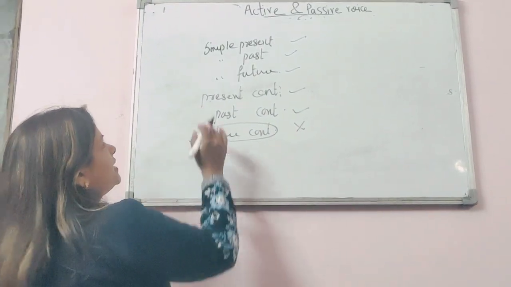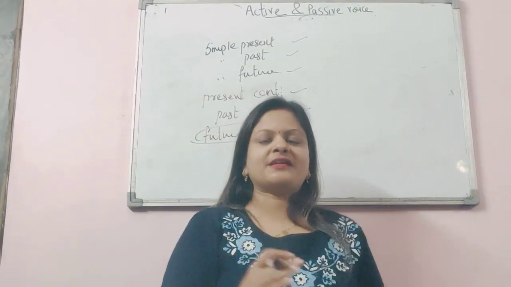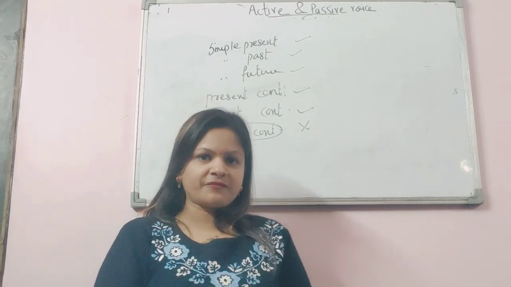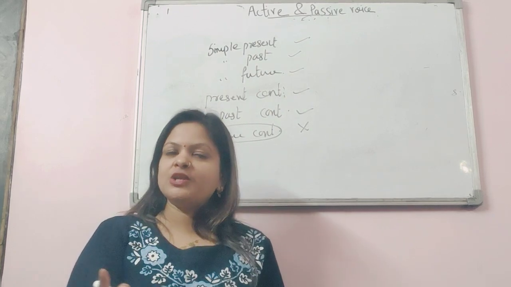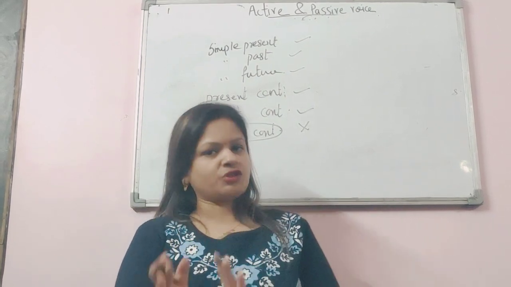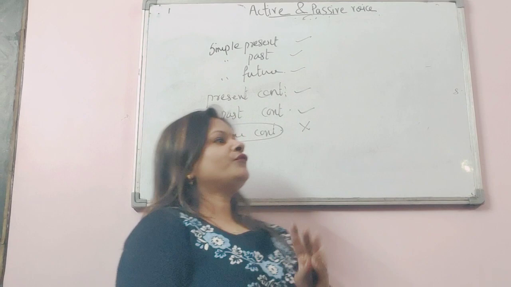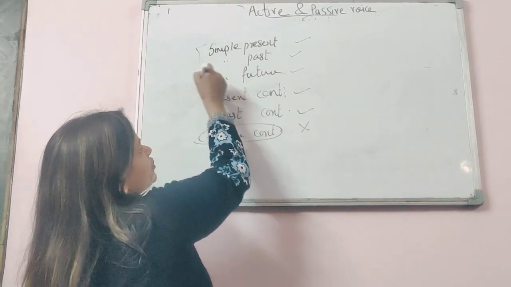Similarly, we make the passive voices of present perfect, past perfect and future perfect, but we do not make passive voice of present perfect continuous, past perfect continuous or future perfect continuous. So we make only the passive voices of these.